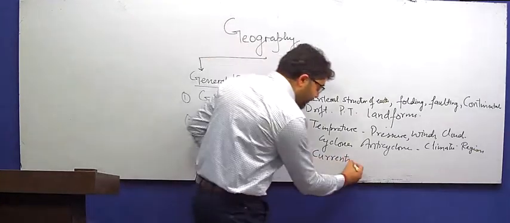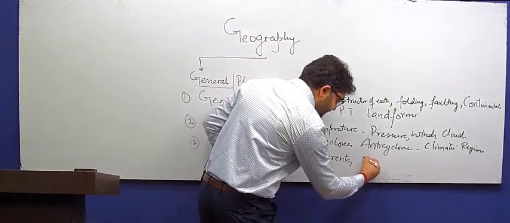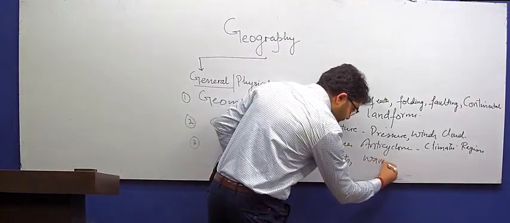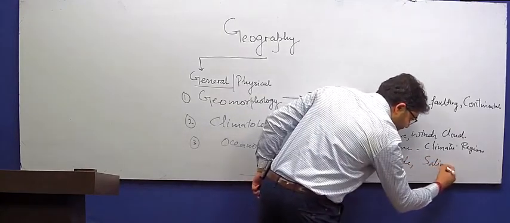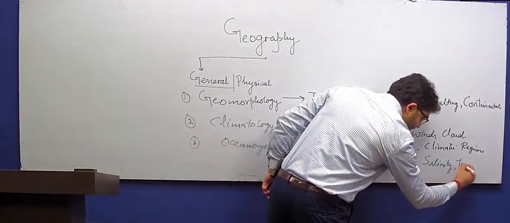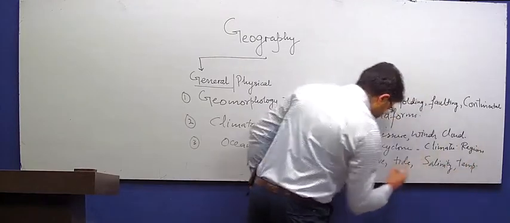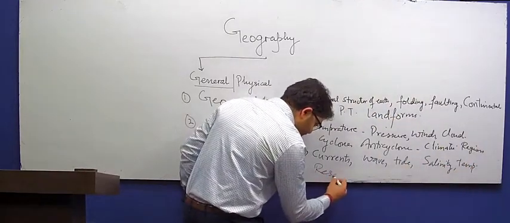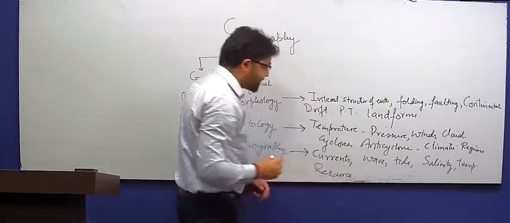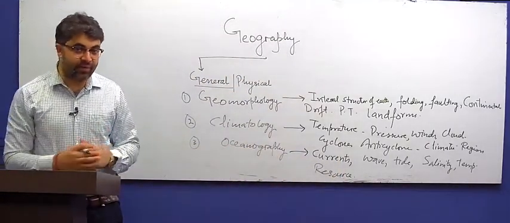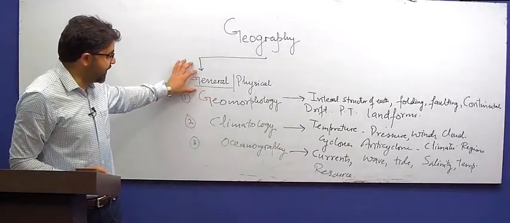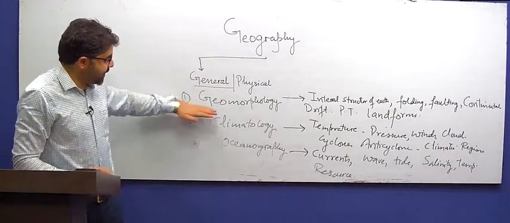Then we also have topics such as waves, tides, salinity, temperature, and resources, marine resources.